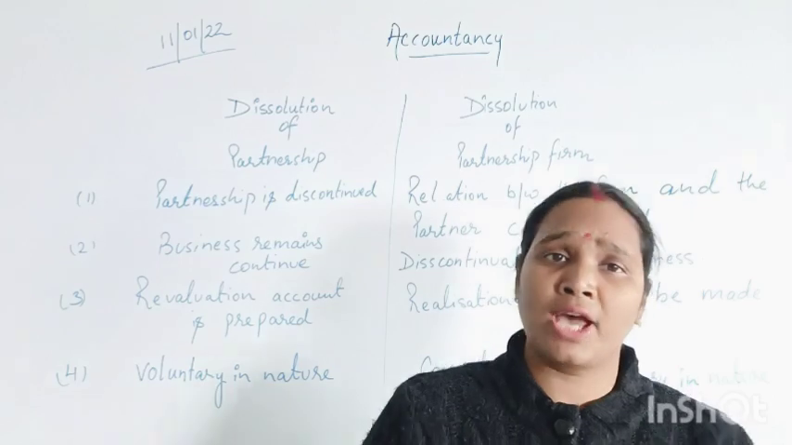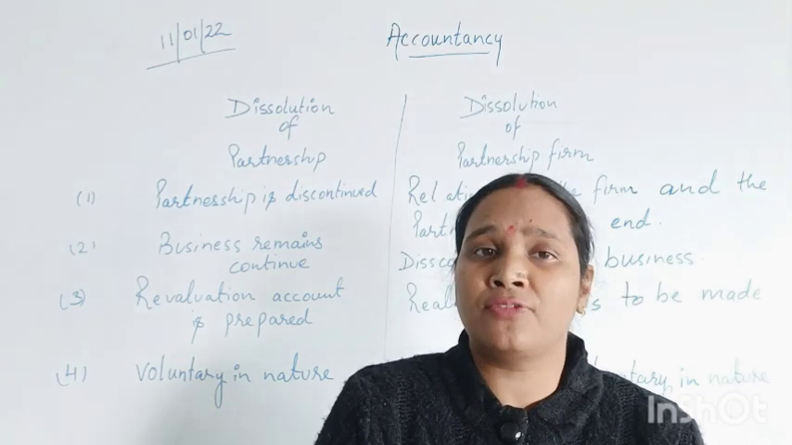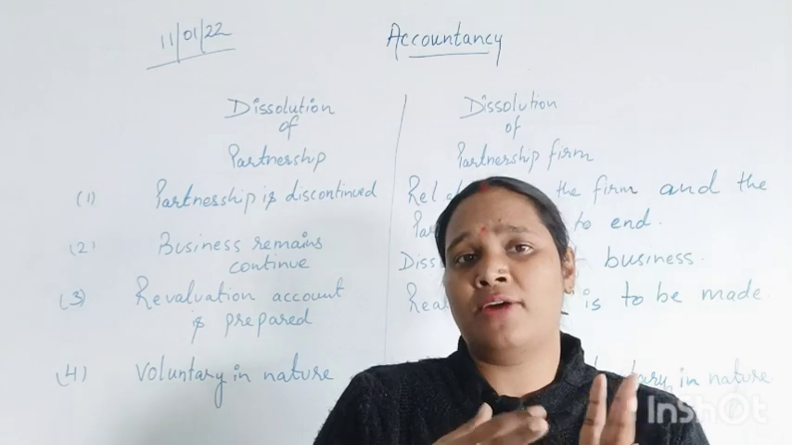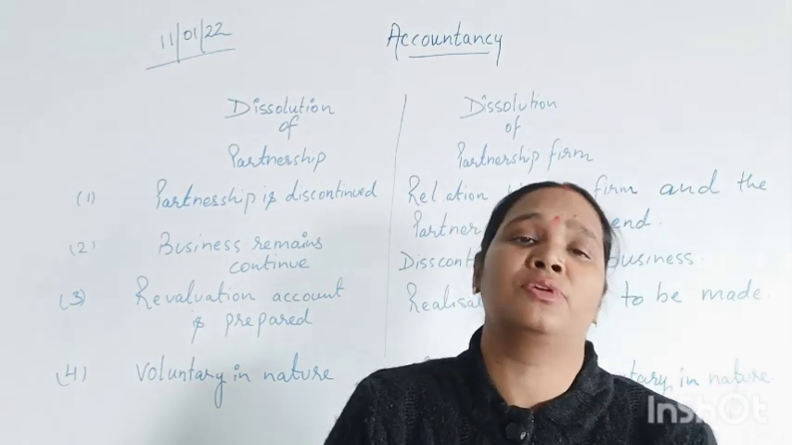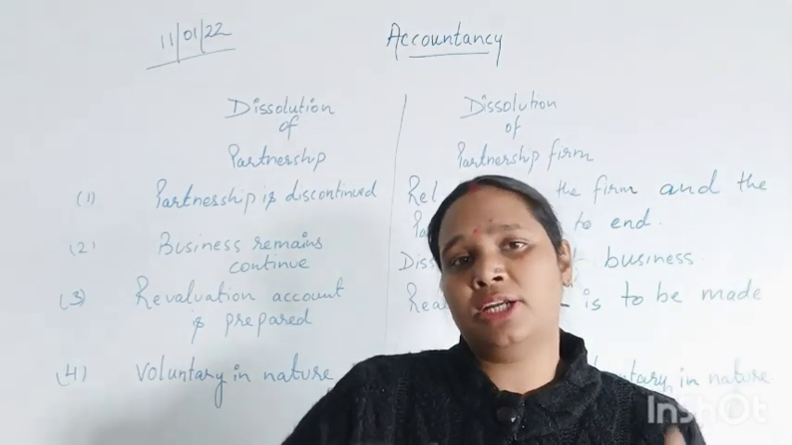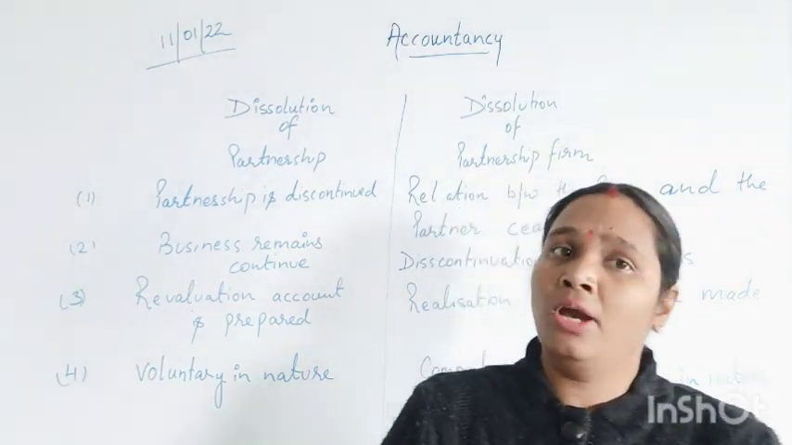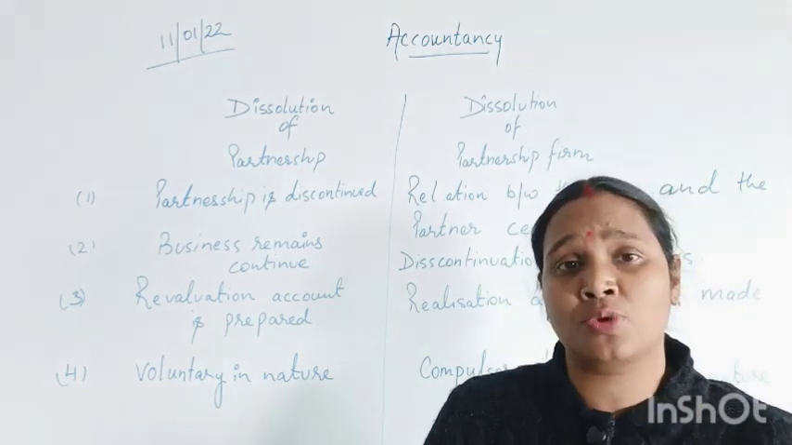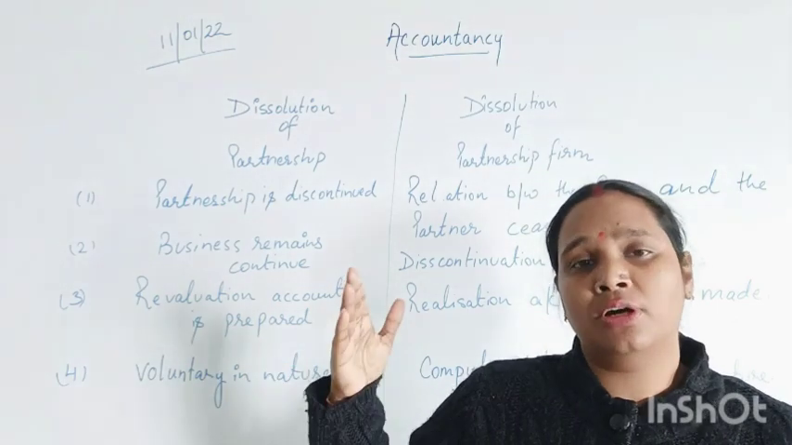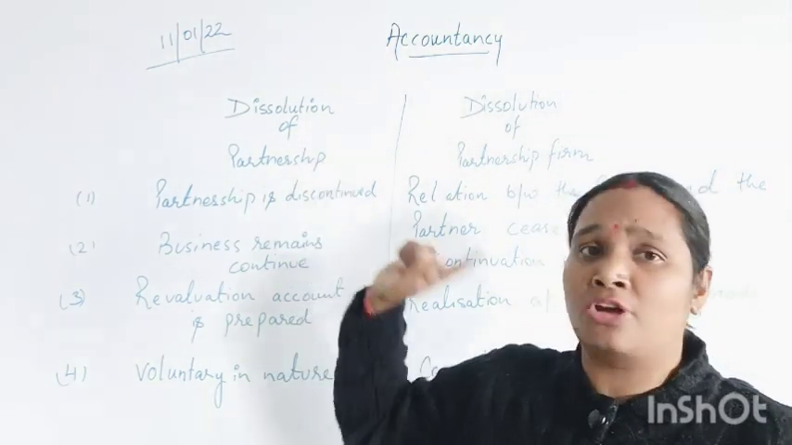Why? Because we have to calculate a new ratio, a new PSR, that is, a new profit sharing ratio, and most importantly we have to reevaluate our assets and liabilities once again. In both situations, either it is admission of a partner or retirement of any partner, we need to reassess or reevaluate our assets and liabilities. So when we reevaluate our assets and liabilities and recalculate our profit sharing ratio, that situation is called dissolution of partnership.